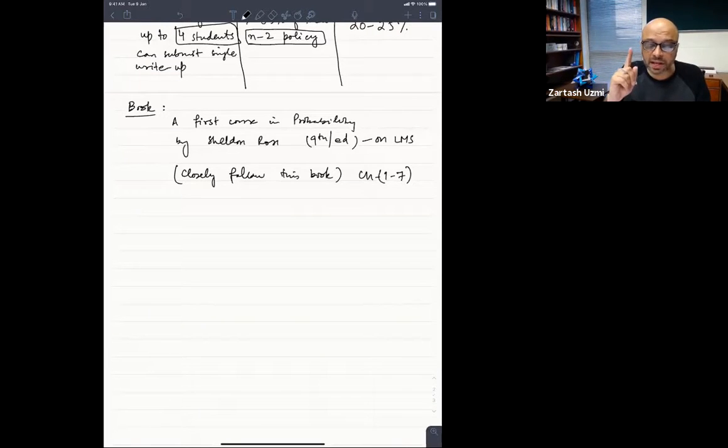So access the quiz or final exam only from one browser window, one tab in the browser, and do not use a mobile phone to access LMS. If you do that, there are issues that have been reported, and we will not be able to cater to those kinds of issues. So those will just fall under the N-2 kind of policy.